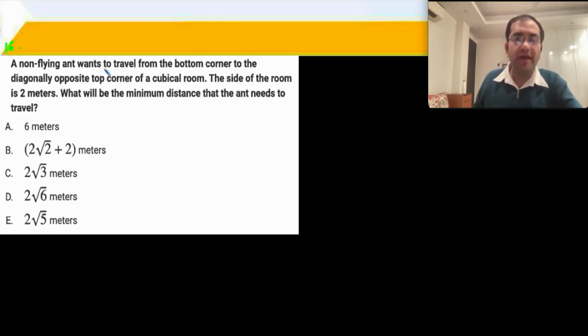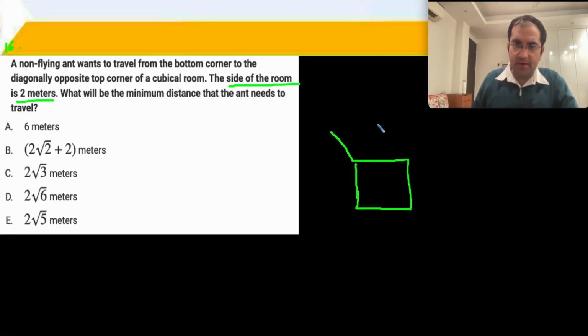A non-flying ant wants to travel from the bottom corner to the diagonally opposite top corner, and the side of the room is 2. What is the minimum distance? So what happens is that you will have a room. Let's say you have a kind of cuboidal room. Okay, this is your cuboidal room.